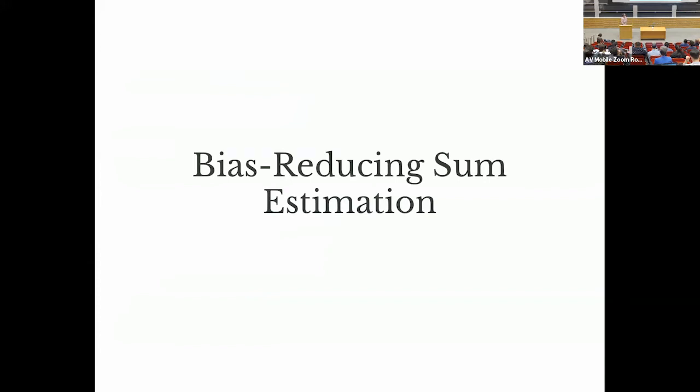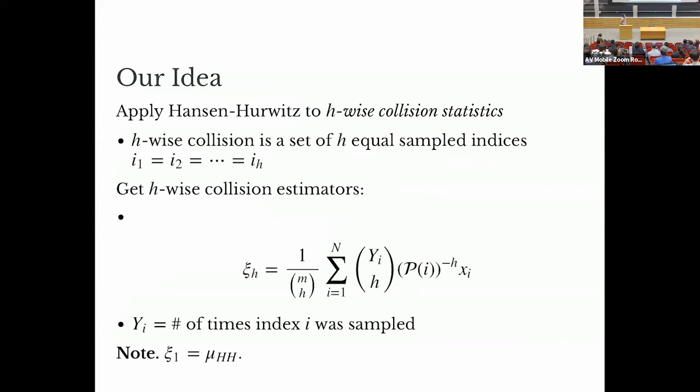This brings us to bias reducing sum estimation. The first idea is to apply this Hansen-Hurwitz estimator, instead of to individual samples, to H-wise collision statistics. What is an H-wise collision? It's just H indices that I sample, where I'm resampling the same index H times. We can use exactly the same estimator as Hansen-Hurwitz, except applied to the H-wise collisions rather than the individual samples. This is the expression that we get when we do this.